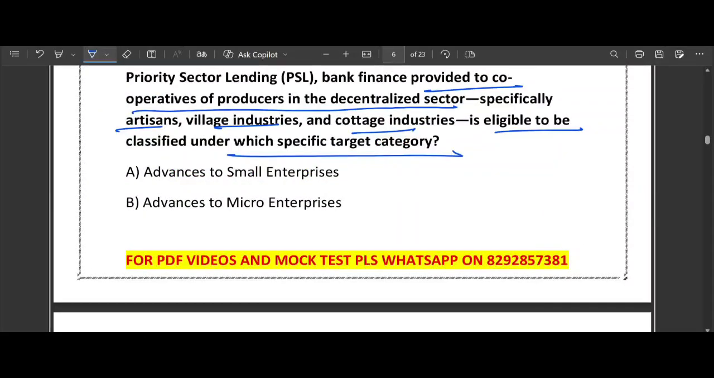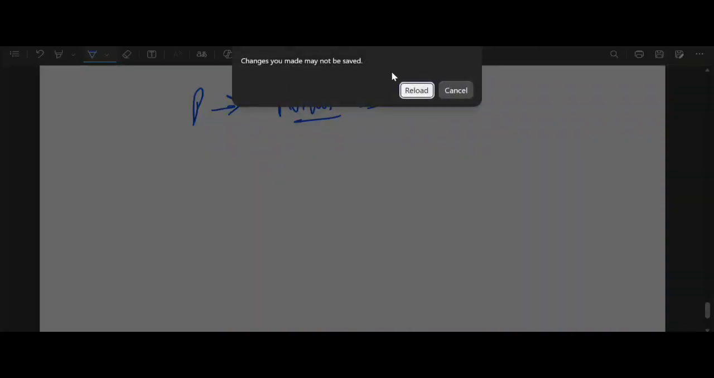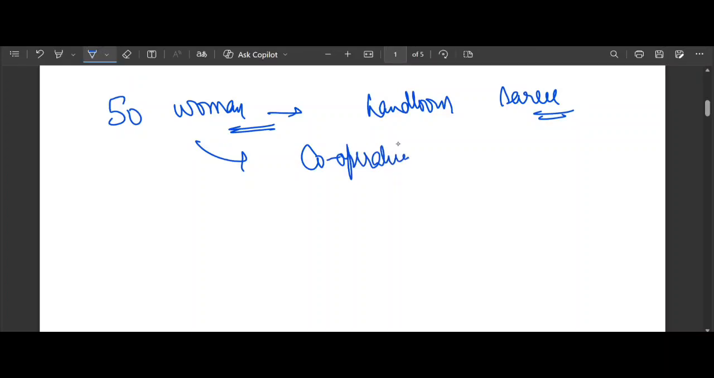Very good question. Let me give you an example to make it crystal clear. Imagine that there is a group of 50 women in a small village who weave traditional handloom sari. They form a cooperative to buy yarn together and sell the sari in the city.